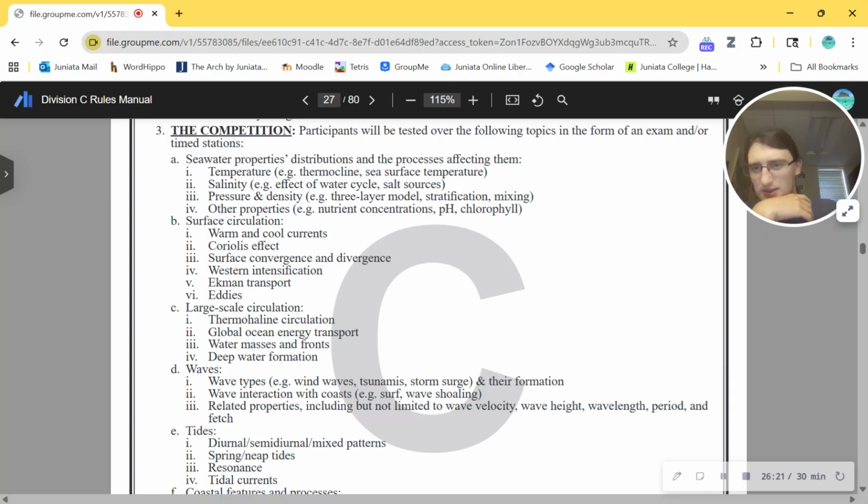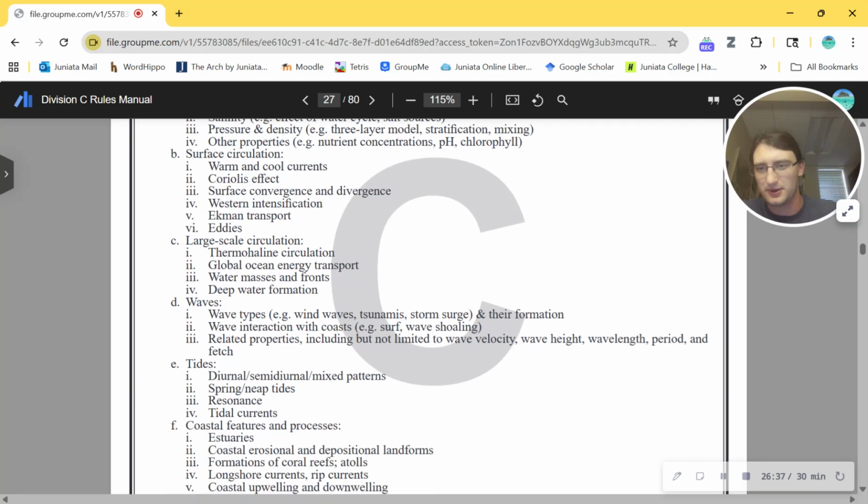All right. Surface circulation, warm and cool currents, Coriolis effect, surface convergence, divergence. I actually forget what that is. Again, Western intensification. I don't know what that is. Ekman transport, I vaguely remember. Eddies, I kind of remember. All right. Thermohaline circulation, that's really, really important, especially with climate change as a concern. I assume they're going to talk about climate change later here.